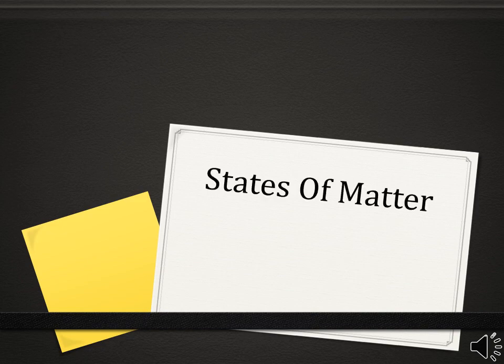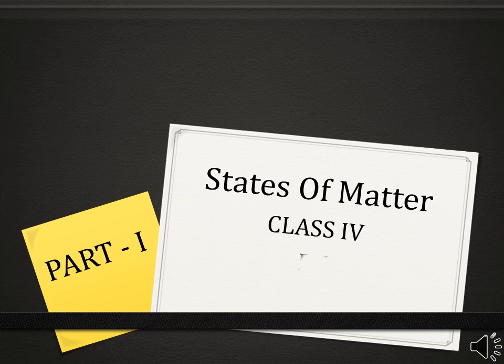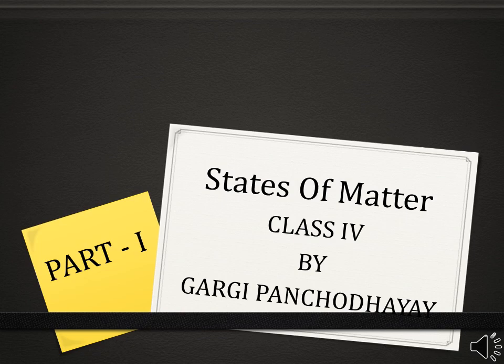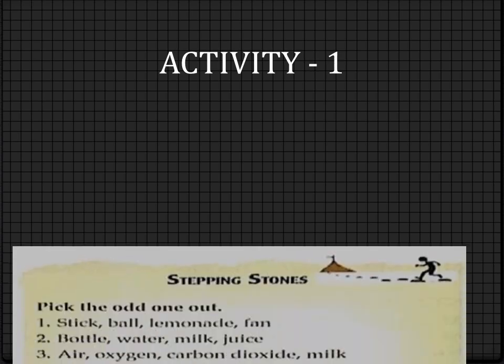Today we are going to have a new chapter, that is chapter 12 on page number 127, and the name of the chapter is States of Matter. So, like all other days, before starting the chapter we will have to do a small activity in our book. Take your pencil and get ready. Page number 127. First we will do the stepping stones.